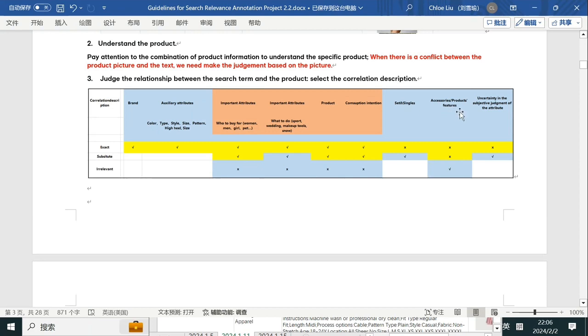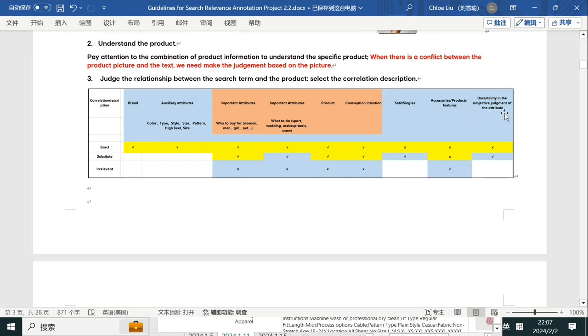Another one, accessories, products, features. For example, the search item is Apple Pen, and the product here is Apple Pen's box. So the box is the accessory of the Apple Pen, right? So under this circumstance, we need to mark it as irrelevant. So this is an accessory issue.